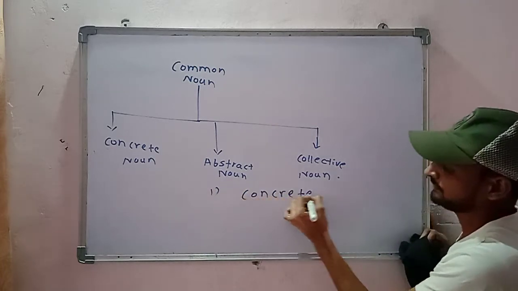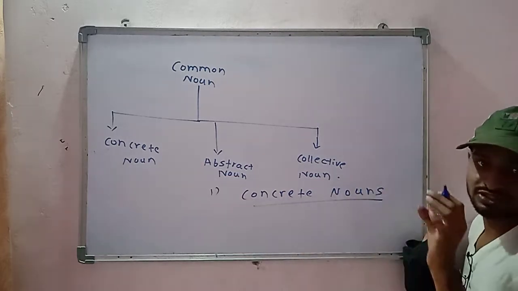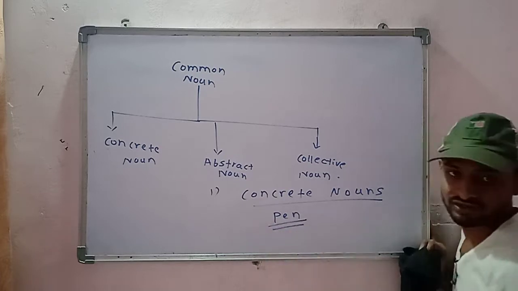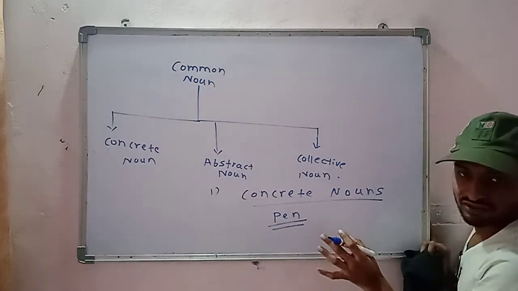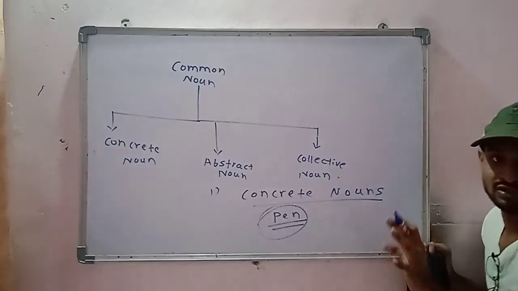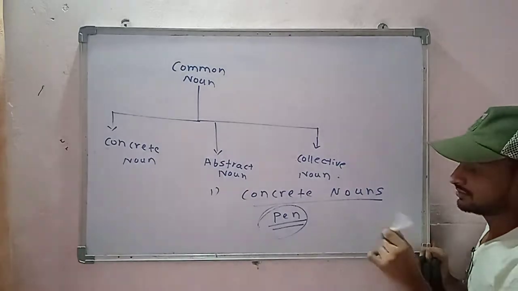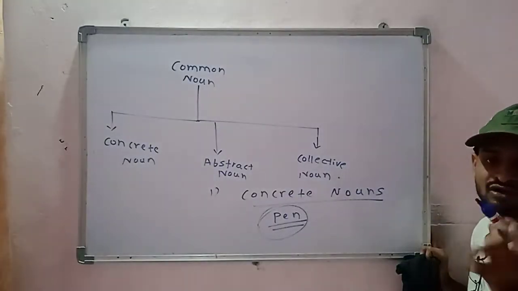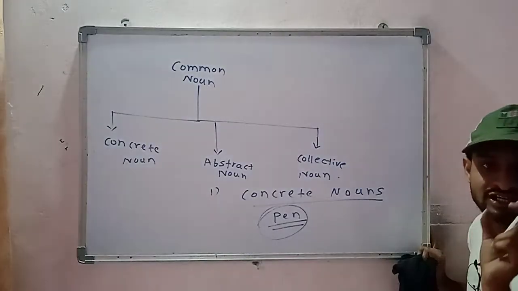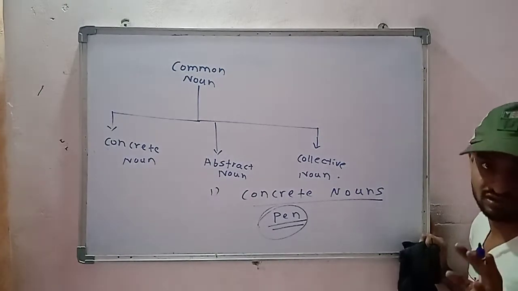What is concrete noun? Concrete nouns are the names of things, for example pen. This is a common noun, but it is a concrete noun. Why is it a concrete noun? Because concrete nouns are the names of things which you can actually touch or see. This is a marker, but any pen is a concrete noun. Why? Because we can actually touch or see the pen.